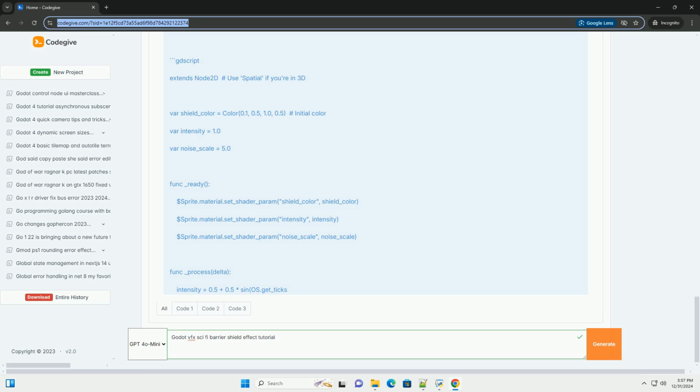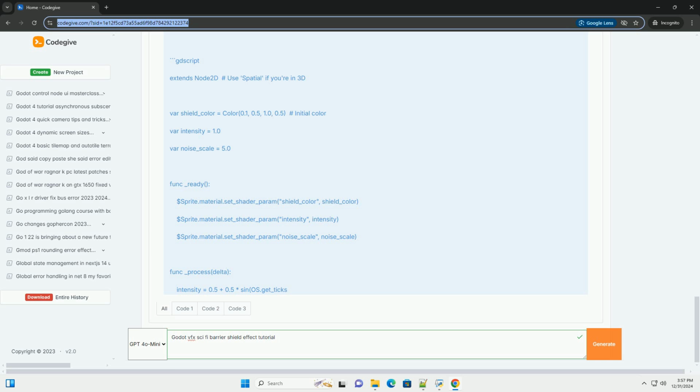Step 3. Adding particle effects. 1. Add a particle node. For 2D, add a CPUParticles2D node as a child of BarrierShield. For 3D, add a CPUParticles node. 2. Configure particle properties. Set the emission_shape to sphere or box depending on your desired effect. Adjust the amount, lifetime, speed, and gravity properties to achieve a more dynamic look.